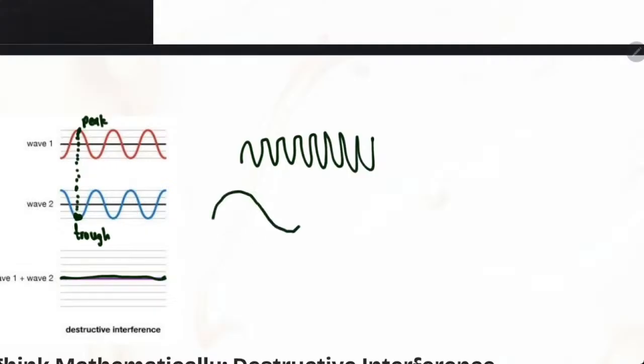We don't want wave 1 going up, down, up, down many times, then wave 2 going up, then down, then up. You cannot combine these two waves. They are different.